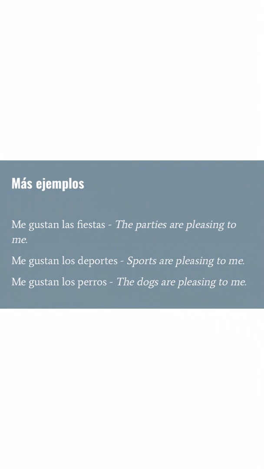We have a few more examples. If I wanted to say that the parties are pleasing to me, that would come out as so. We have the parties being the subject, are pleasing, and then me, I am still the one that's being affected here. To say sports are pleasing to me, again, the sports, plural, are what are pleasing, and finally, to me yet again. And then finally, if the dogs are pleasing to me, we would see that take shape as los perros, and then gustan, my plural verb matching, and then it's all coming back to me again.